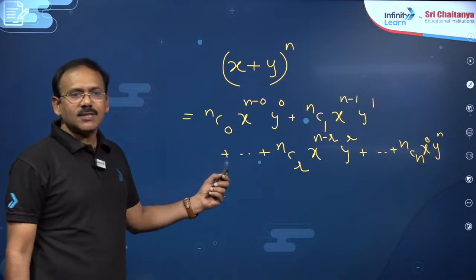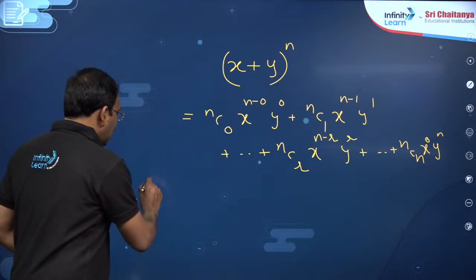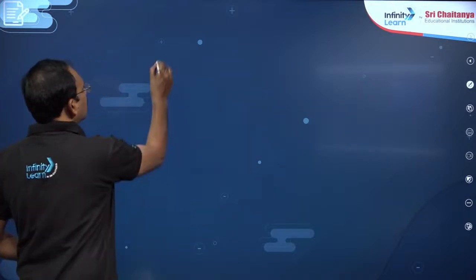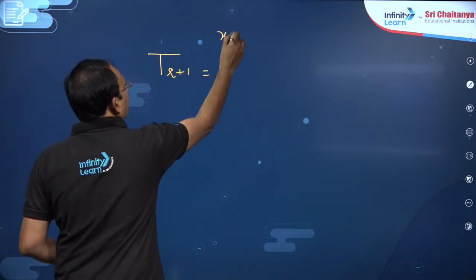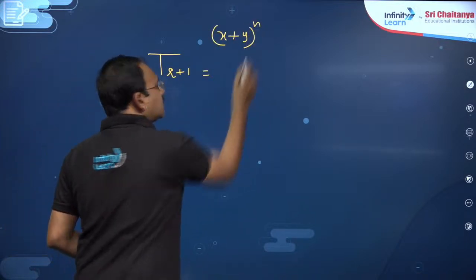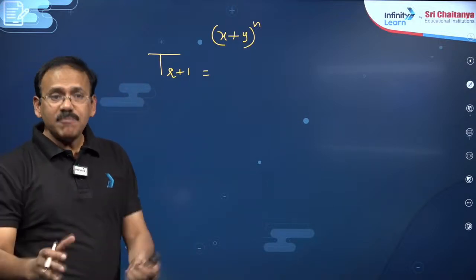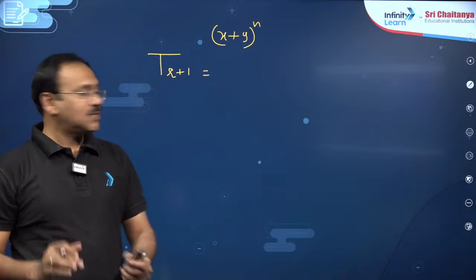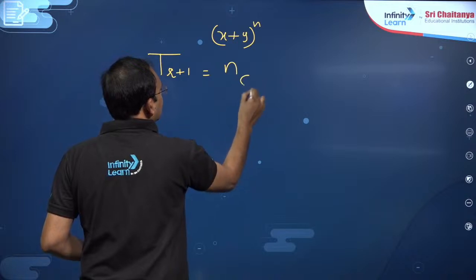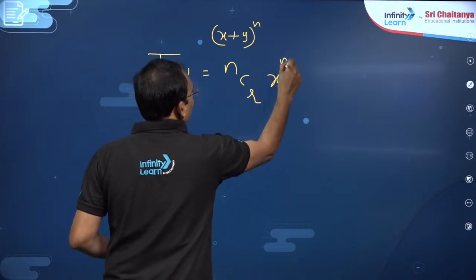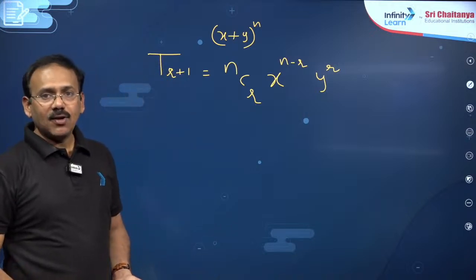You know there will be n plus 1 terms. My point is, in this expansion, what is T(r+1)? What is the (r+1)th term in a binomial expansion of (x plus y) whole power n? This point alone is very, very important, enough to answer around 20% of the PYQs, dear students. T(r+1) is nothing but nCr x^(n-r) y^r. You know, nCr is a binomial coefficient.